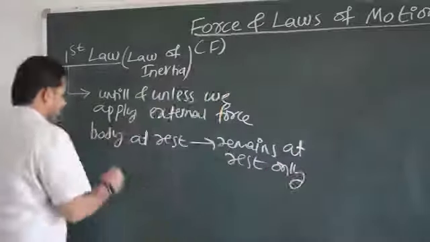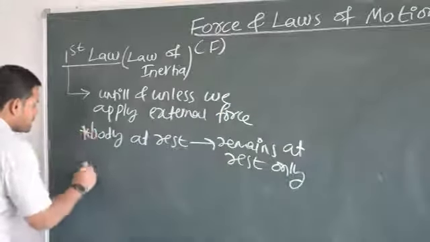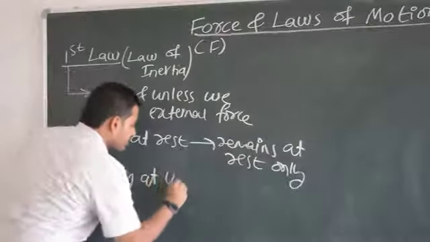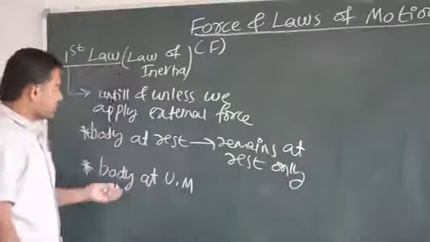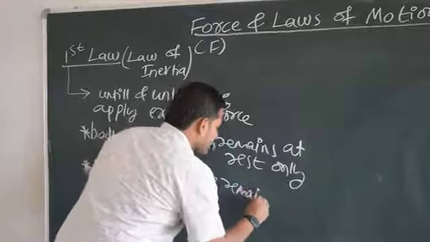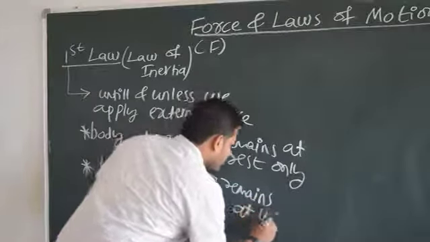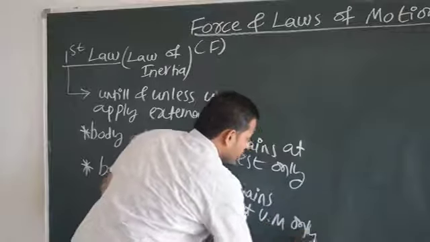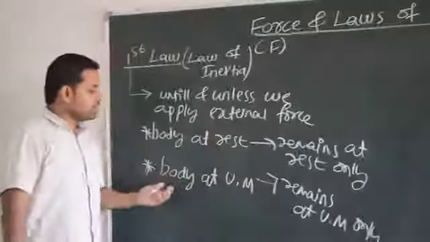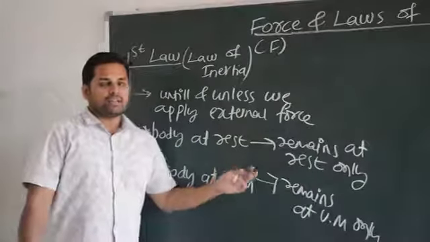A body at uniform motion remains at uniform motion only. That means the state of the motion is not getting changed. A body at rest will remain at rest. A body in uniform motion will remain in uniform motion only.